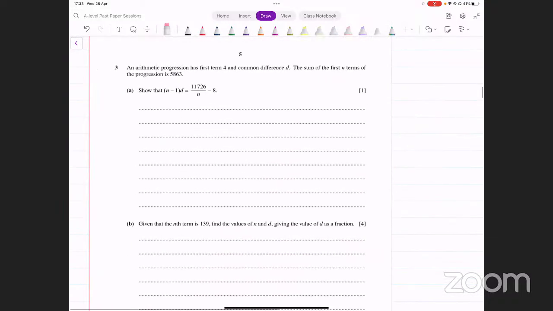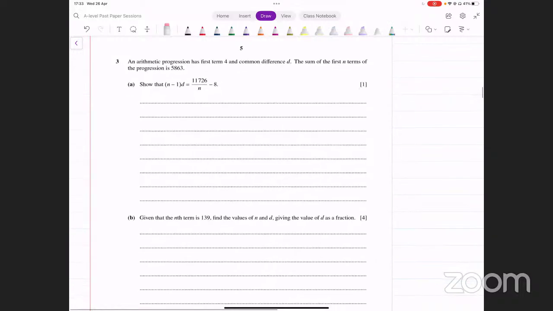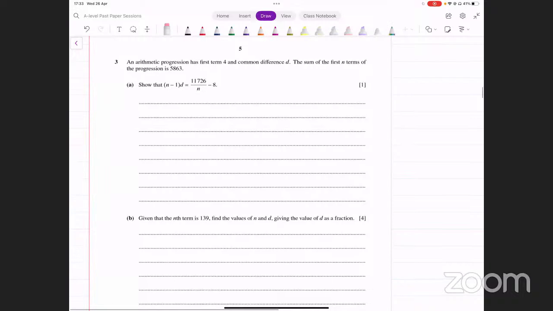Question number 3. Should we do this? Let's see. AP has this. Okay, let's do this. This is also not a pretty standard one. It's slightly different. So let's do this. An AP has first term 4 and common difference D. The sum of the first n terms of the progression is 5, 8, 6, 3. We need to show that the relation between n and D is this.